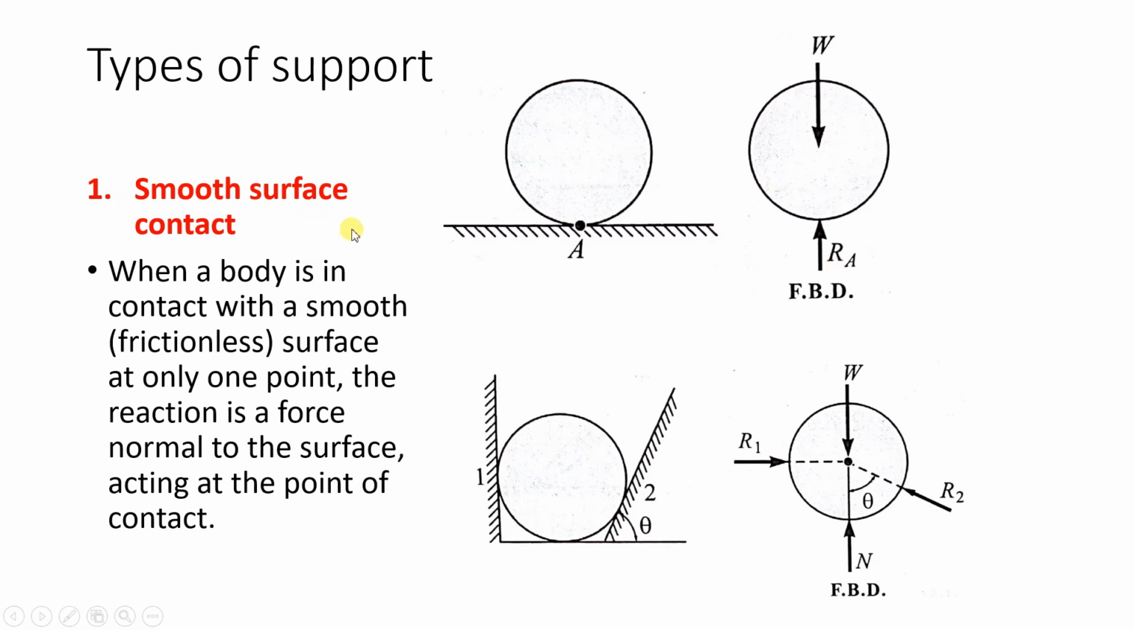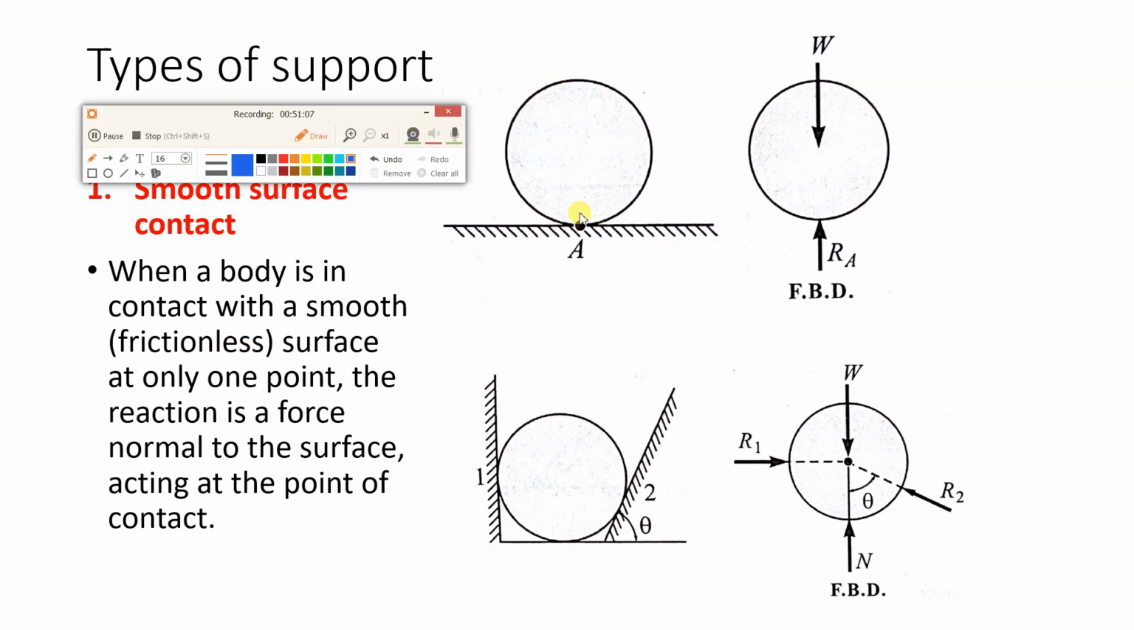How to draw the reaction for smooth surface contact? When a body is in contact with a smooth, what do you mean by smooth? Frictionless surface, so friction is not there. What is the meaning of that? Here the coefficient of friction between this roller or sphere and the horizontal surface is 0. So we are neglecting friction. This is an ideal case. In the actual case, obviously there will be friction. So whatever we are writing here, frictionless or smooth surface, is an ideal surface, not the actual case.